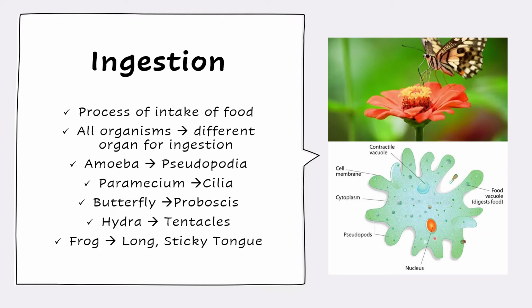Ingestion. Ingestion is the process of intake of food. Various animals have several types of organs for ingestion. For example, butterflies have a proboscis. Frogs have a long sticky tongue. Hydra, an aquatic organism, has tentacles, while amoeba has pseudopodia to catch its food. These are also fascinating, right? Let us move on.